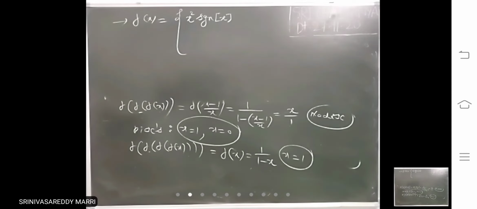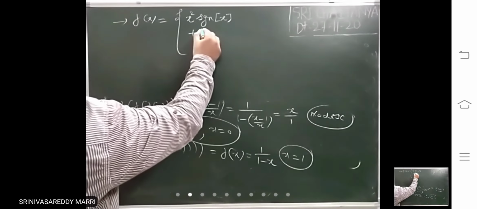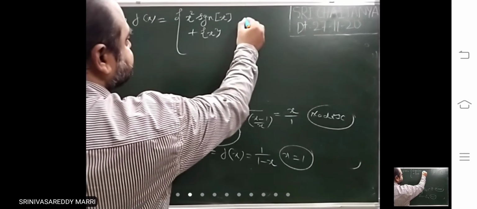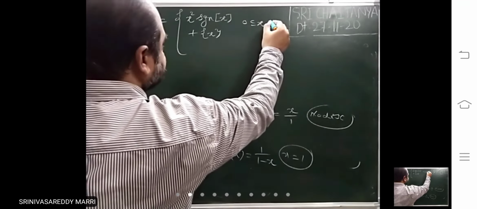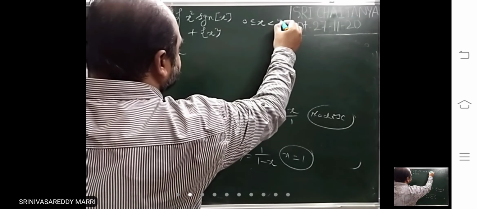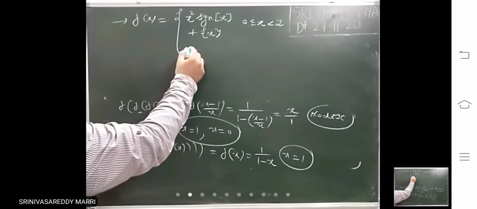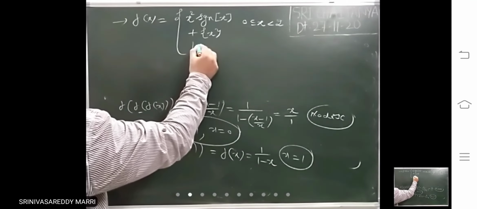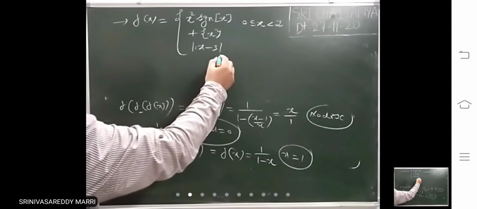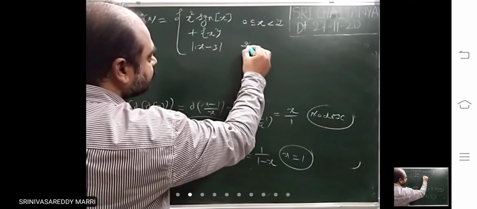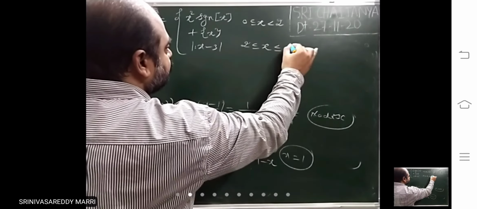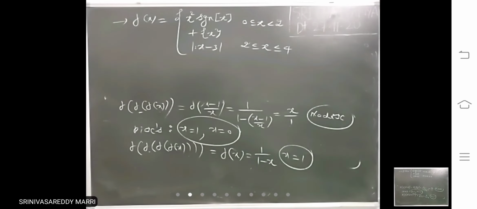SGN into step x plus fractional part of x. It is defined like this in the interval 0 to 2, and it is defined as modulus of x minus 3 between 2 to 4. The function is defined like this.